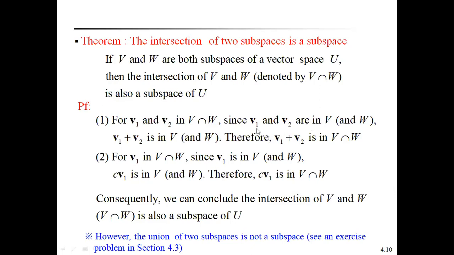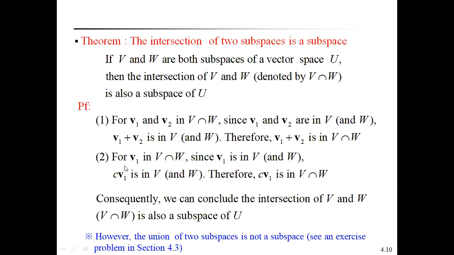Since V1, V2 are in V, and V is a subspace of U, V1 plus V2 is also in V. In the same way, V1, V2 are in W, W is also a subspace of U, therefore V1 plus V2 is also in W. That's why V1 plus V2 belongs to V and V1 plus V2 belongs to W, therefore by the intersection property, V1 plus V2 is in V intersection W.